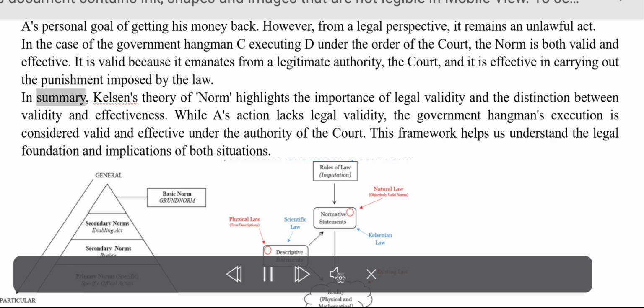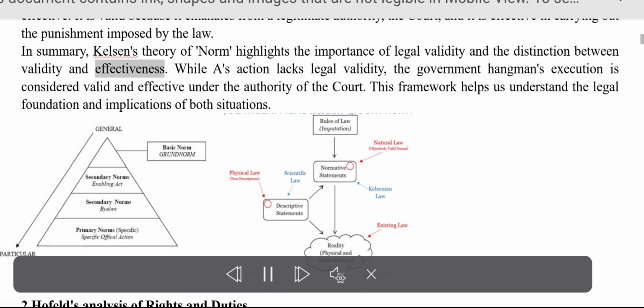In summary, Kelsen's theory of norm highlights the importance of legal validity and the distinction between validity and effectiveness. While the first action lacks legal validity, the government hangman's execution is considered valid and effective under the authority of the court. This framework helps us understand the legal foundation and implications of both situations.